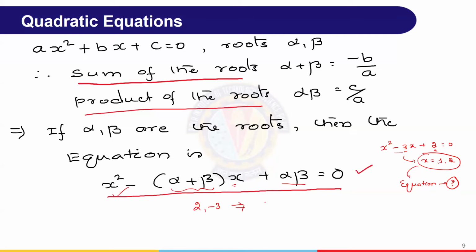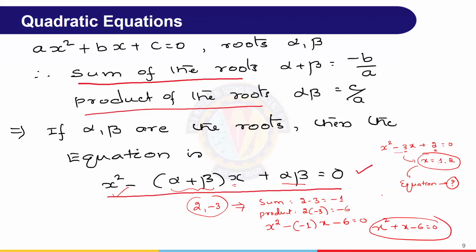The sum of these roots, 2 minus 3, is minus 1. The product of these two, 2 into minus 3, is minus 6. Then the equation is x square minus the sum, that is minus 1, into x, plus the product, that is minus 6. That is x square plus x minus 6 equal to 0.